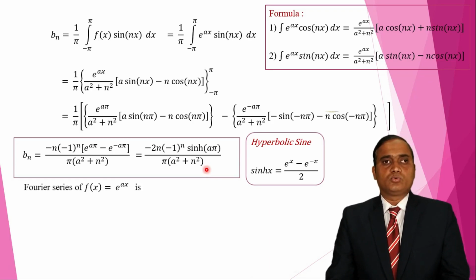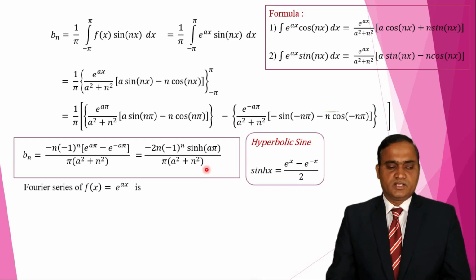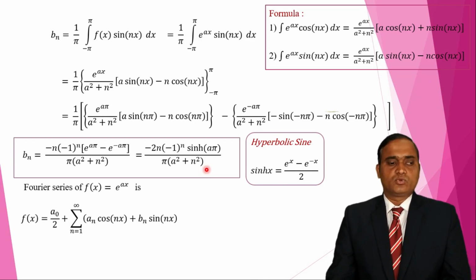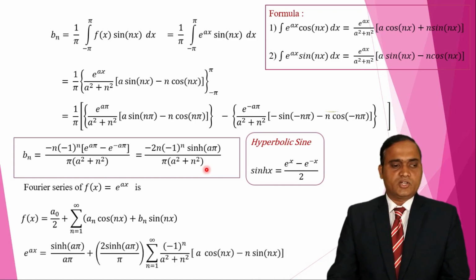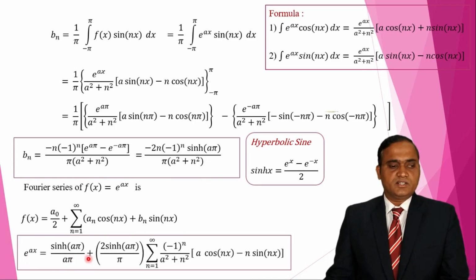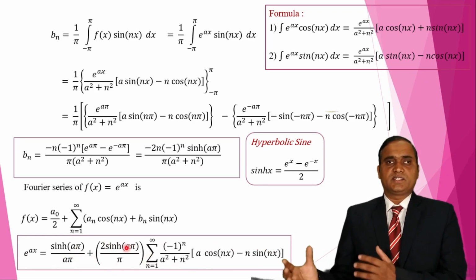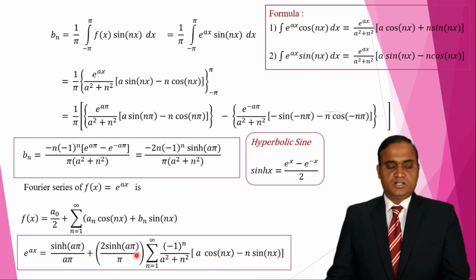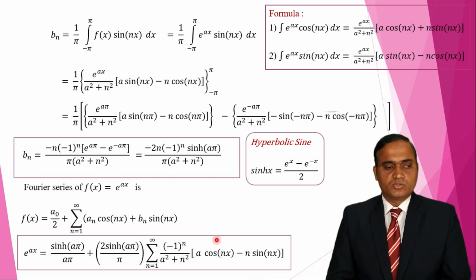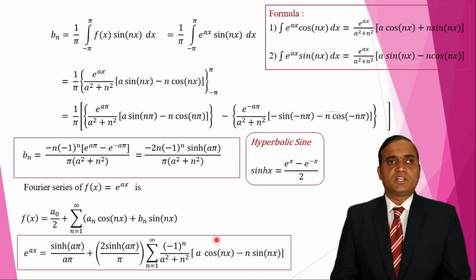So now our task is to substitute the a naught, a n, b n values in the Fourier series. Now our function is e raised to x. The Fourier series is f of x is equal to a naught by 2 plus summation of a n cos n x plus b n sin n x. So I substitute here the a naught, a n, b n values. We get this Fourier series expansion of e raised to x. Which terms can we take outside the summation sign? Those terms not containing n, because the terms containing n we have to write inside the summation sign. So this is the Fourier series representation of e raised to ax.